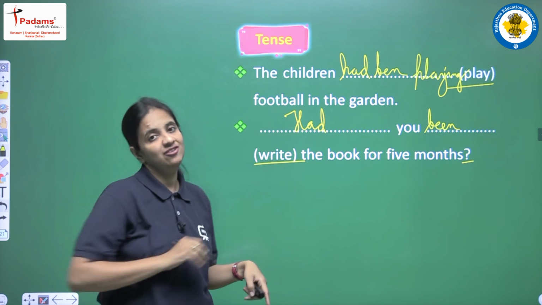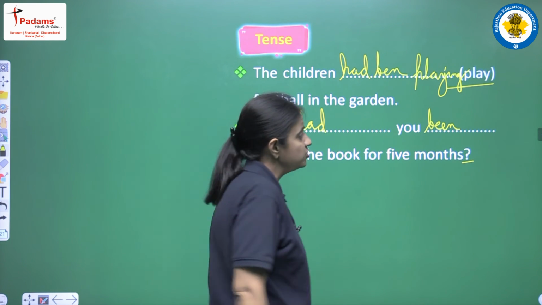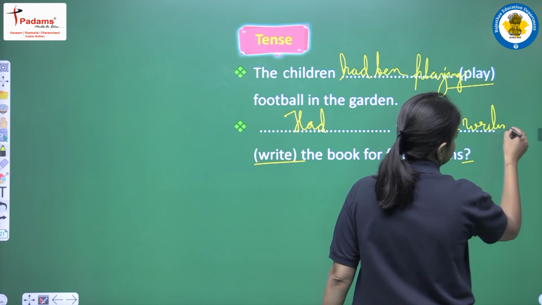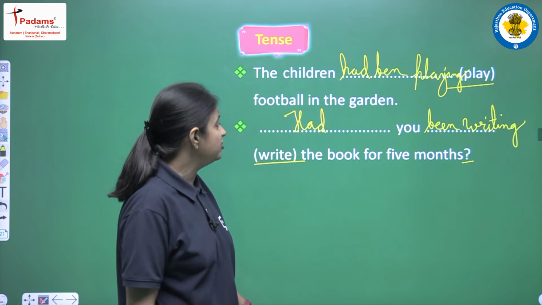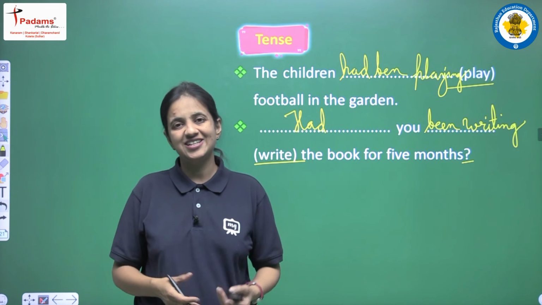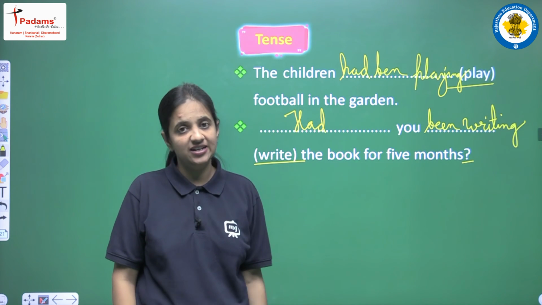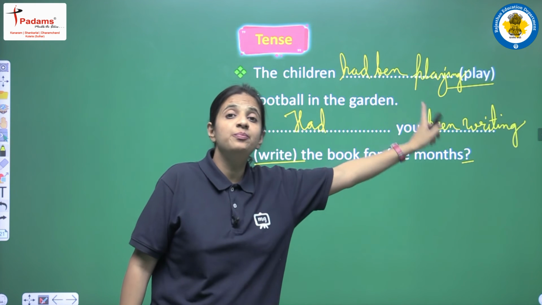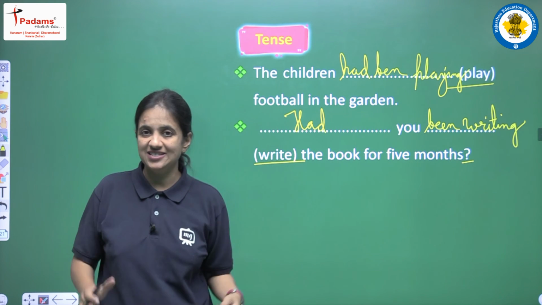Now we are having main verb, that is write. So we have to use first form plus ing. So we will write writing here. So it will be had you been writing the book for 5 months. Okay, so this is the interrogative sentence and this will be the structure of the interrogative sentence where subject will be there in between had and been. Clear?